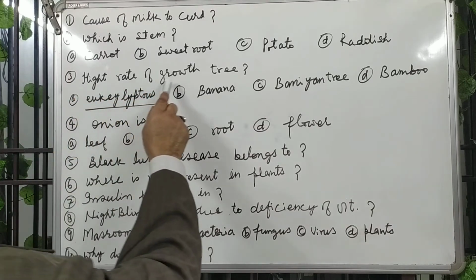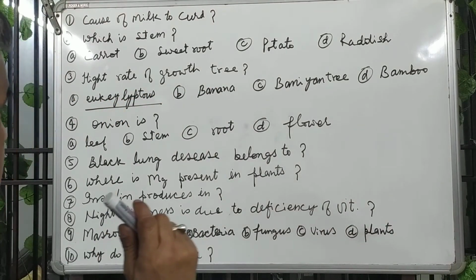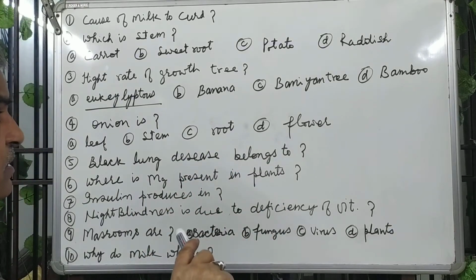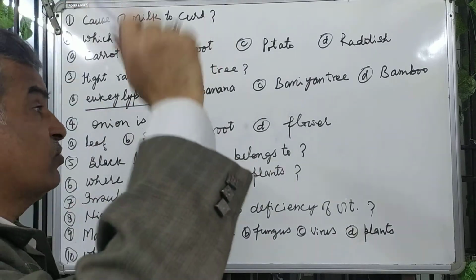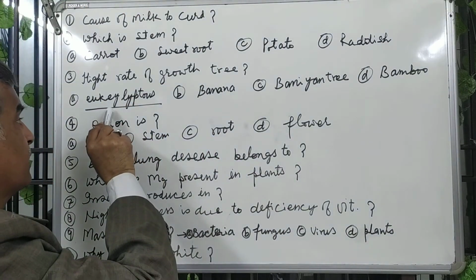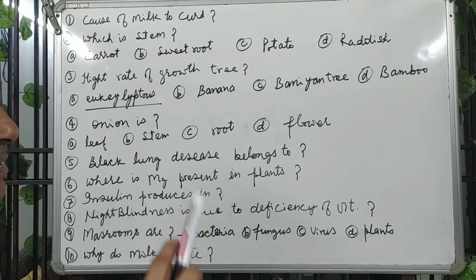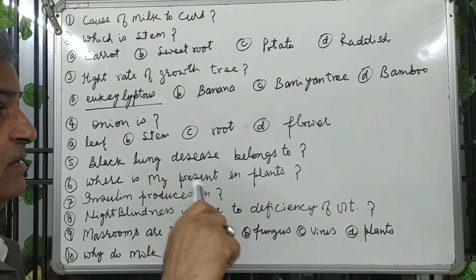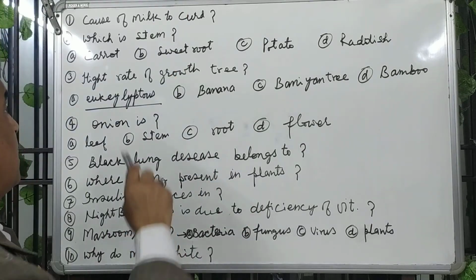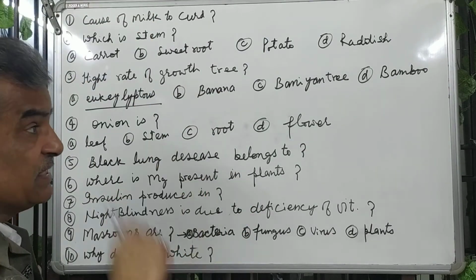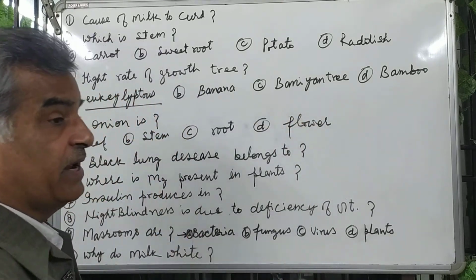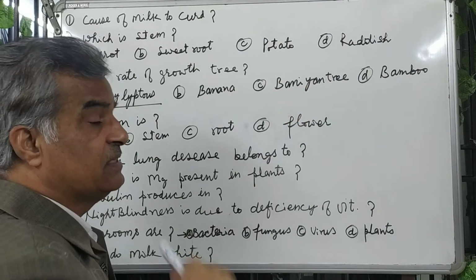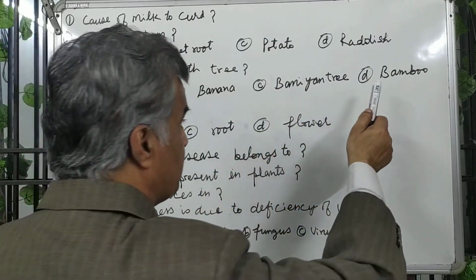And the high rate of growth of a tree. The tallest tree in height is eucalyptus, but the highest growth rate in height is of the banana, meaning banana increases in height per day with the maximum rate.